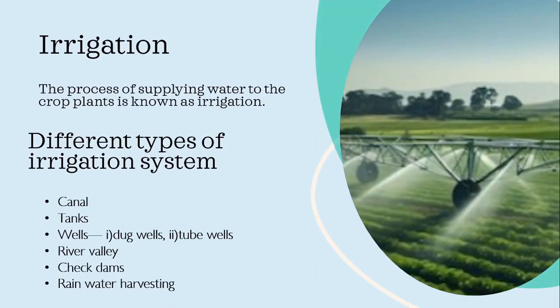Now let's see irrigation. So what is irrigation? The process of supplying water to the crop plants. That's it. There are various types of irrigation like canal irrigation, tanks, wells, that is dug wells and tube wells. Then river valley projects, check dams, rainwater harvesting. These are all various types of irrigation systems that are practiced in India.